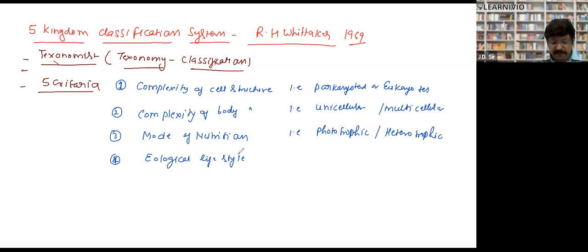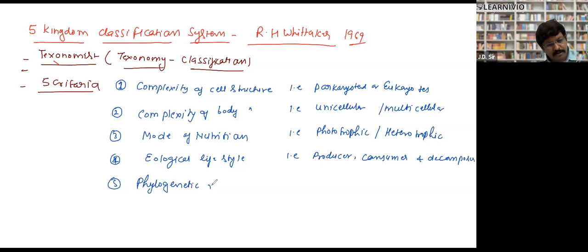So what is the ecological lifestyle? Plants are producers, animals are consumers, and fungi and bacteria are decomposers. So that is ecological lifestyle. Last but not the least, phylogenetic relationship. What is that?